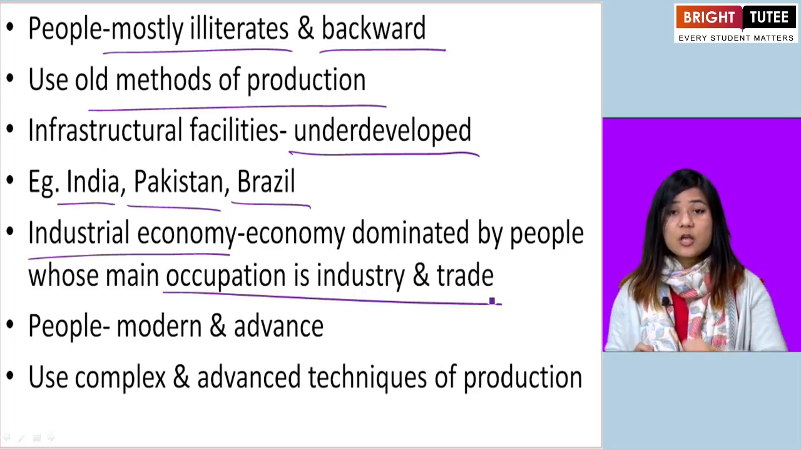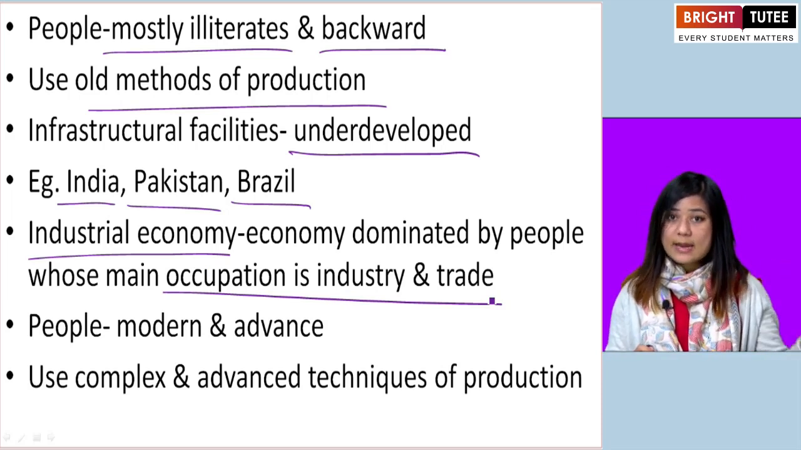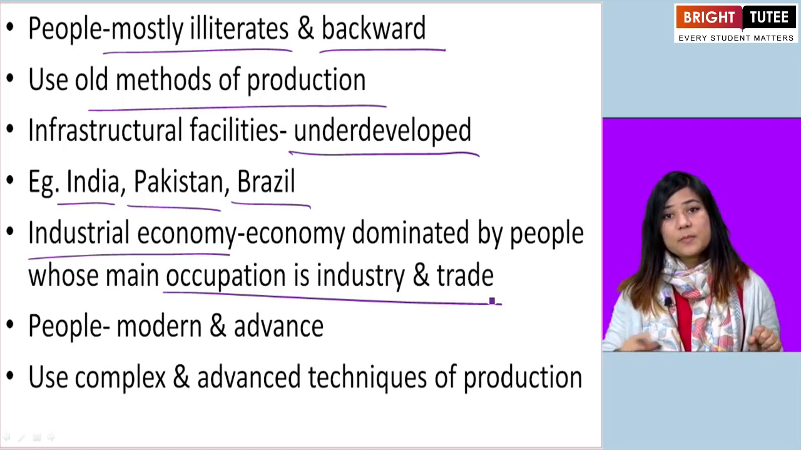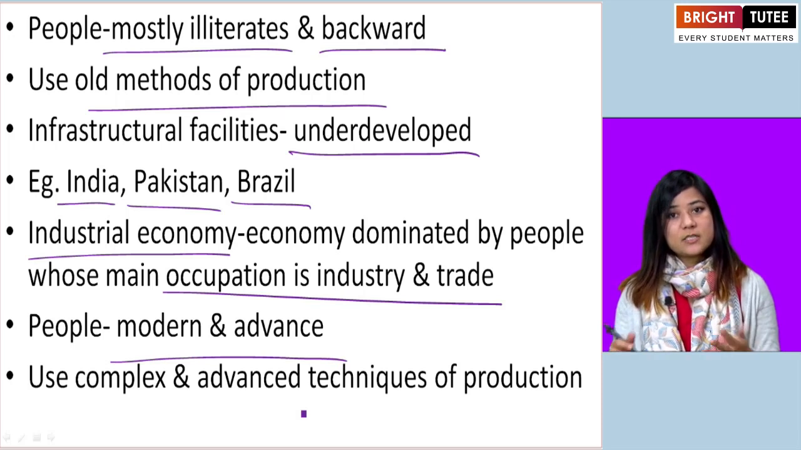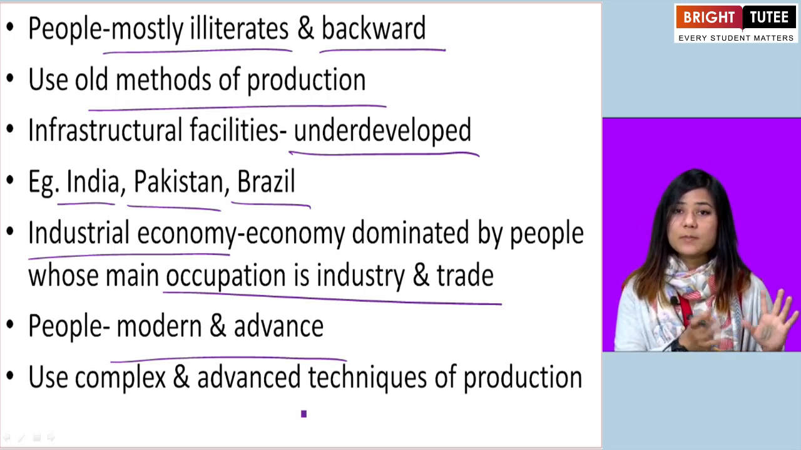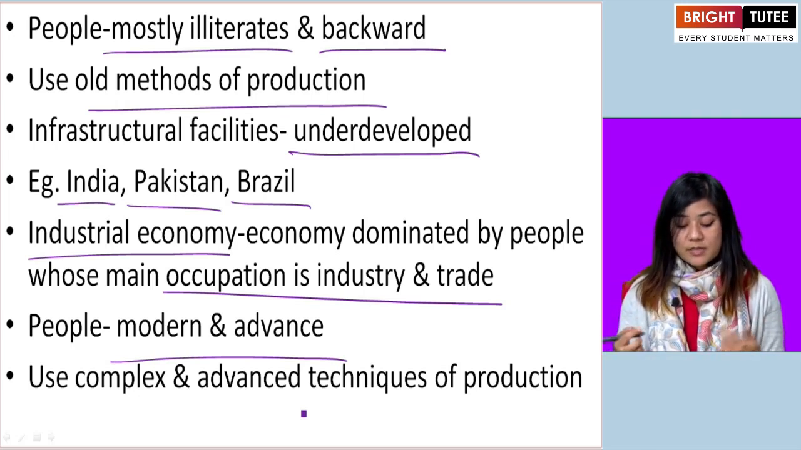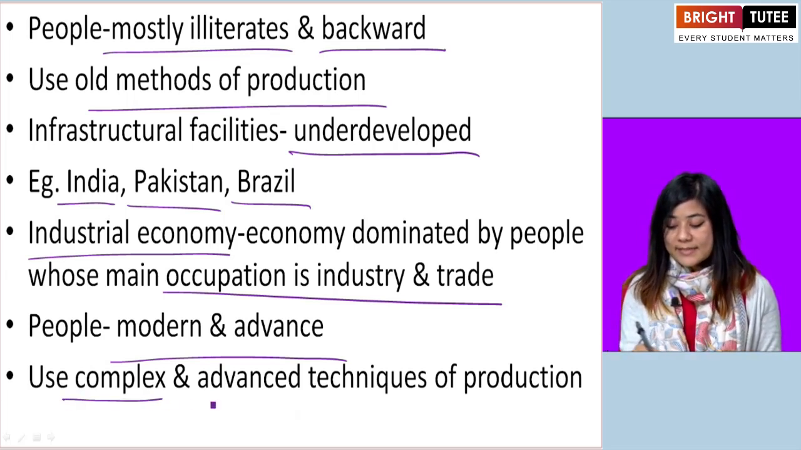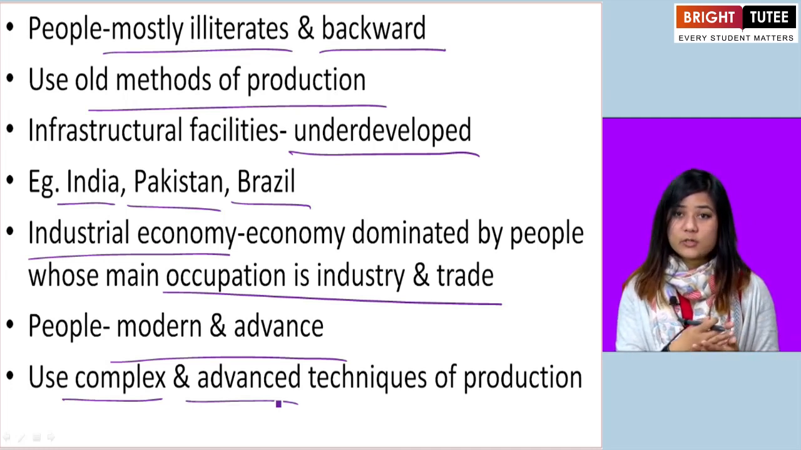Now, industrial economy is an economy dominated by people whose main occupation is in industry and trade. In agricultural economy, people's main occupation was in agriculture or allied activities. In industrial economy, people's main occupation is in industry or trade. Here, people are modern and advanced, while in agricultural economy, people were illiterate and backward. In industrial economy, the methods used for production are complex and advanced, but in agricultural economy, the methods were old.